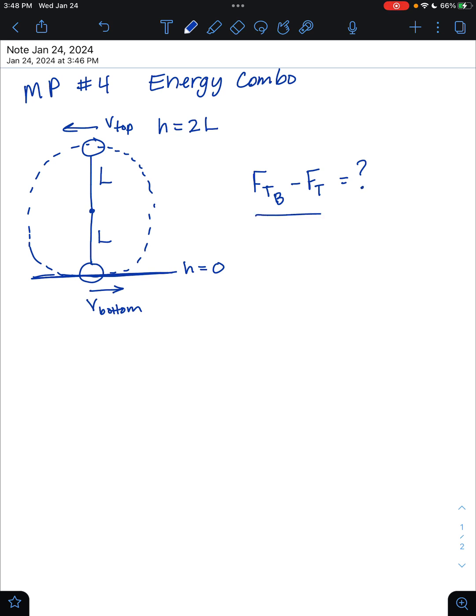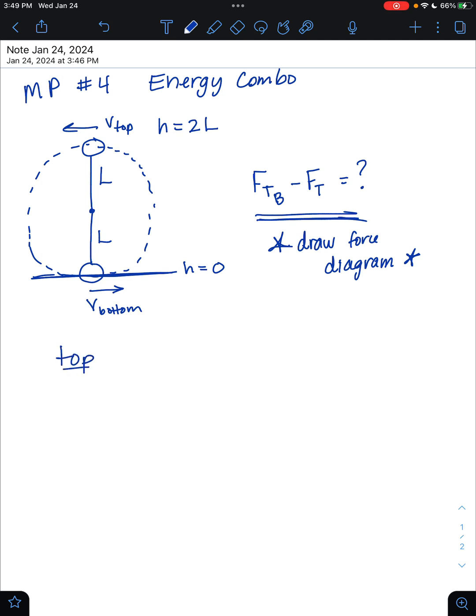Because this problem is asking me about forces, I'm going to go right to my toolbox of I should draw a force diagram. Before I even write any equations down, I would like to set them up properly by identifying what forces are happening. And because they're asking about both the top and the bottom, I'll draw a force diagram for each spot.